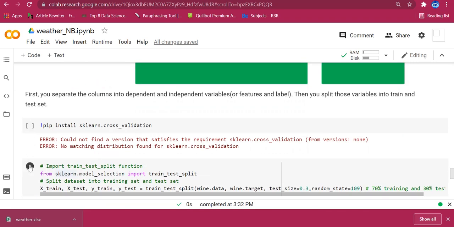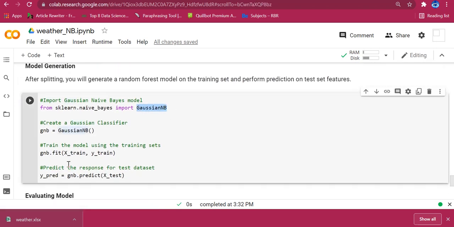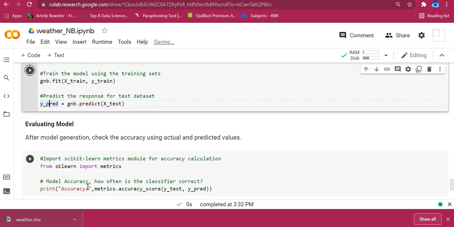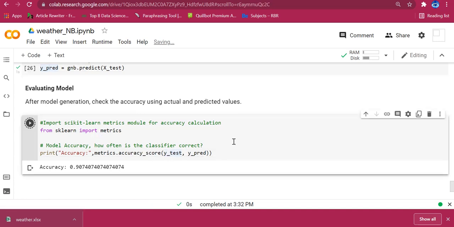After that we will split the data, right? We'll split using the train test split function. Then I'm generating a model using Gaussian NB. I'm giving train data and train labels, and also predicting. The predicted result is stored under y predict. After creating a model, we have to check the accuracy, so I am using accuracy metrics. For finding out the accuracy, I am giving y test and y predict. Now the accuracy I am receiving is 90%.